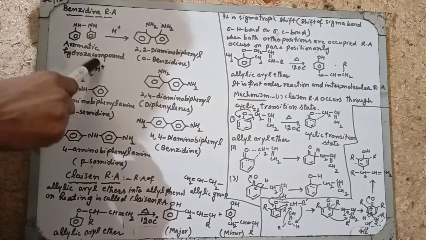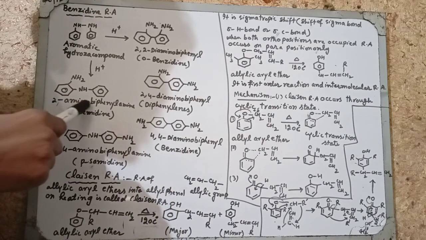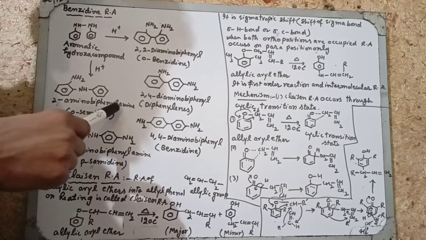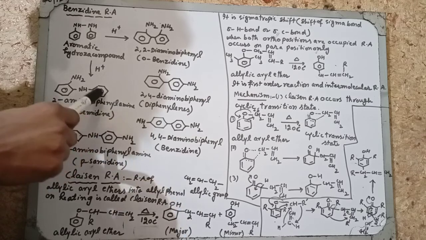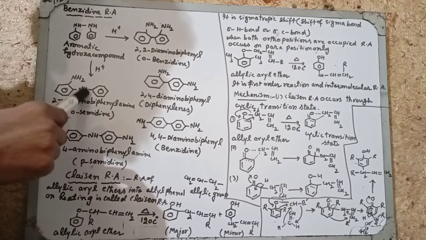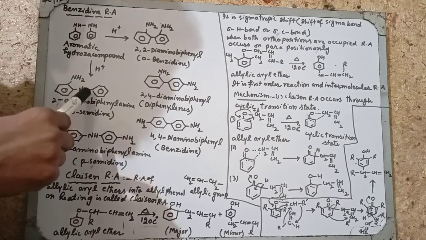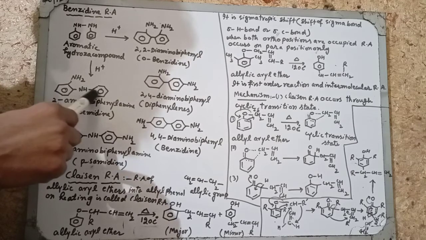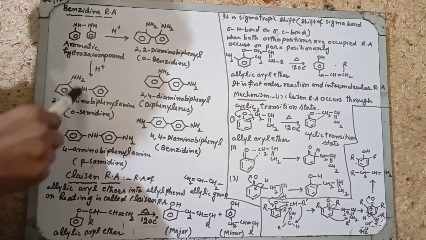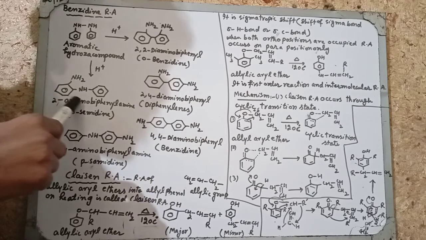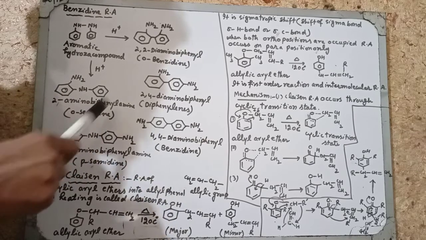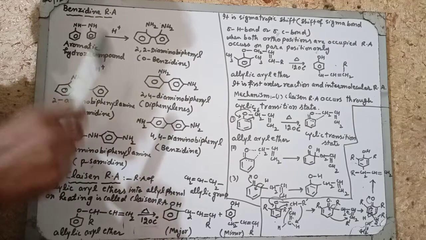Similarly, rearrangement can occur so that an amino biphenyl amine is obtained. Two rings are attached to the amine. This is called the amino phenyl. This is called a biphenyl amine. So the amine is attached. This is called 2-amino biphenyl amine. Its special name is ortho-semidine.